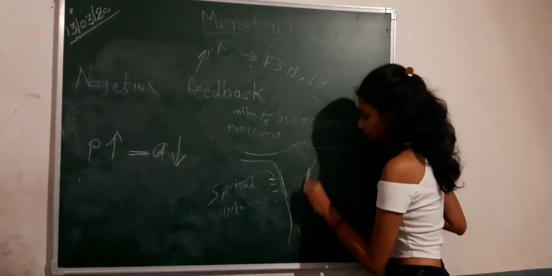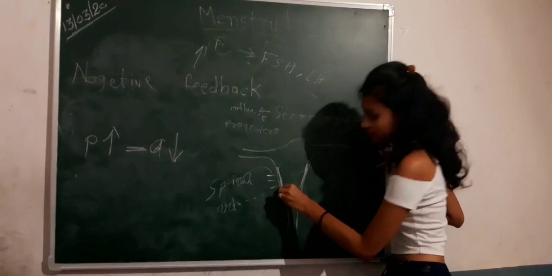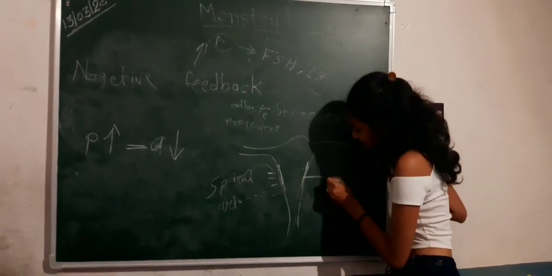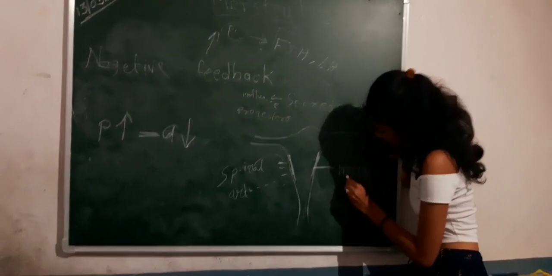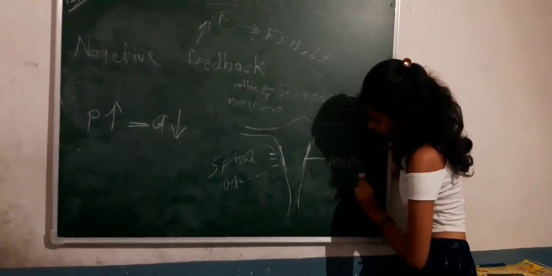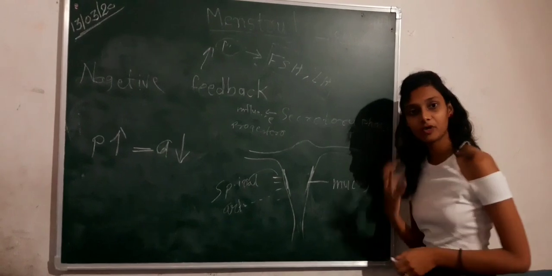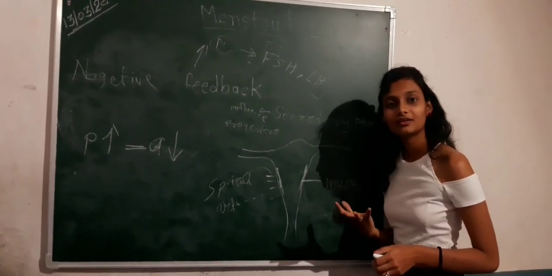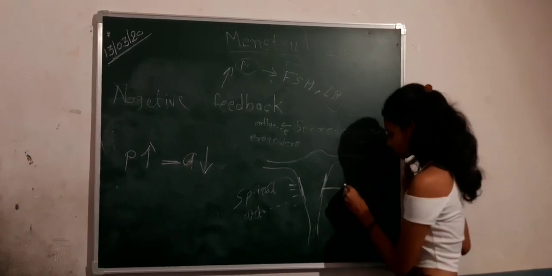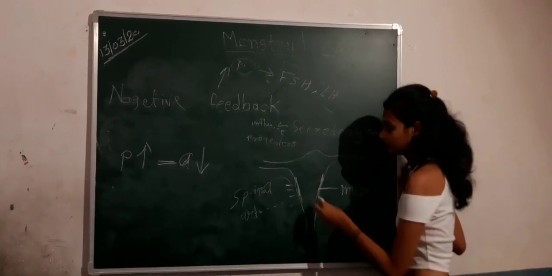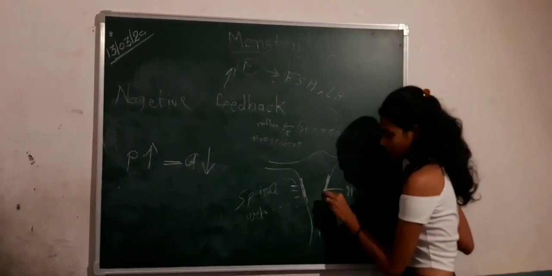So now the layer of the uterus will secrete mucus. This mucus will be more hospitable, more accepting to the sperm.